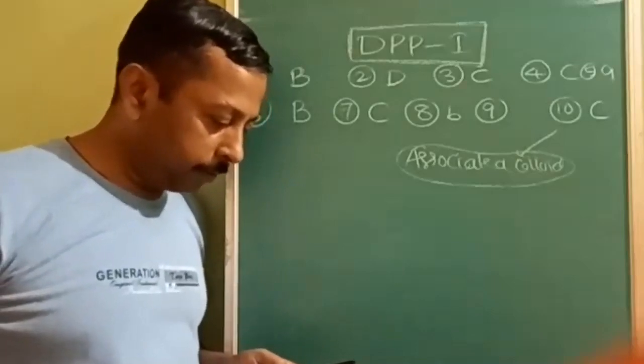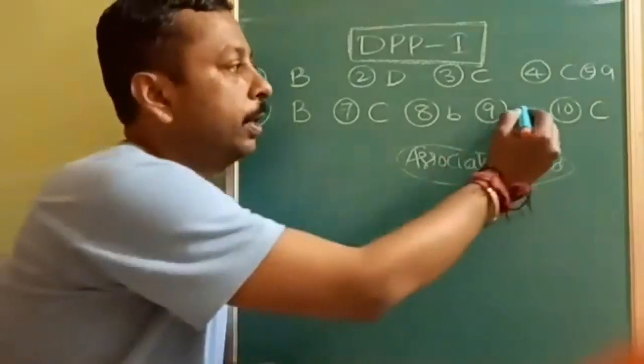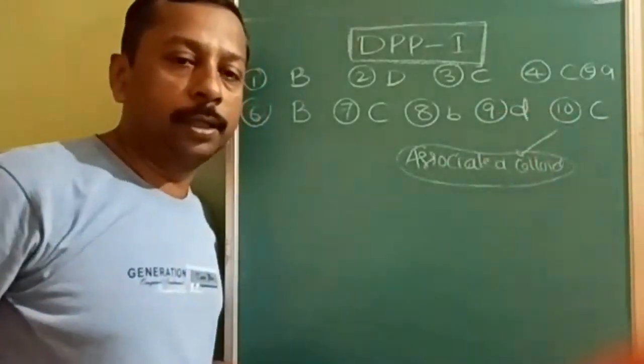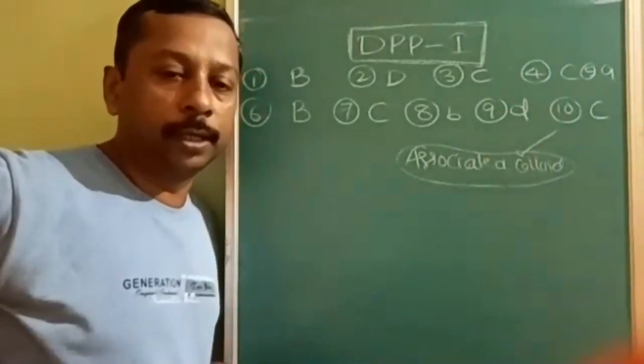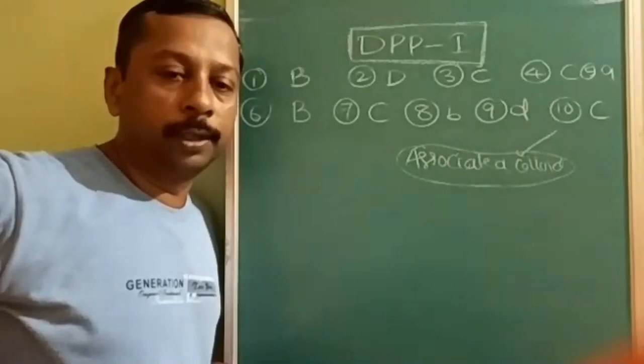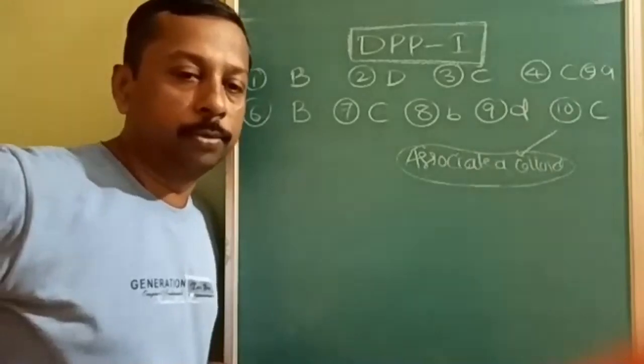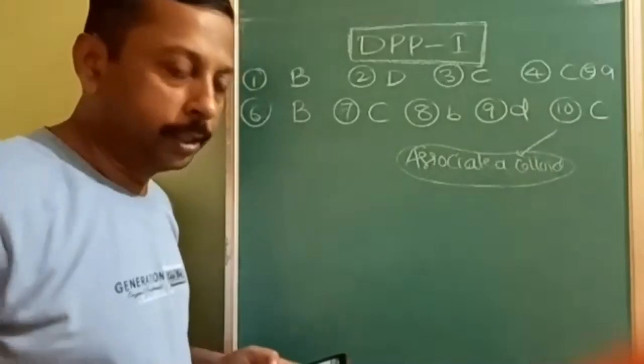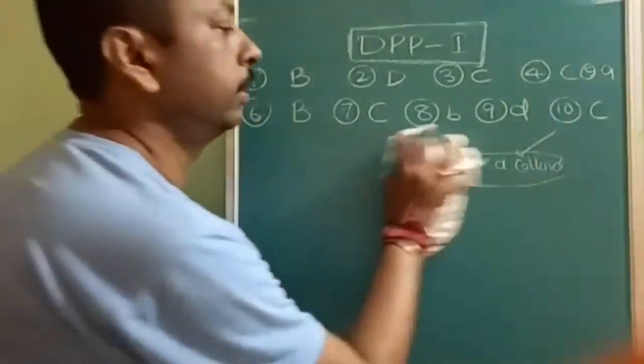So D will be the correct answer. Positive charge on each ion you have to check, not total positive charge. Okay, noted. Next, coming to the 11th question.